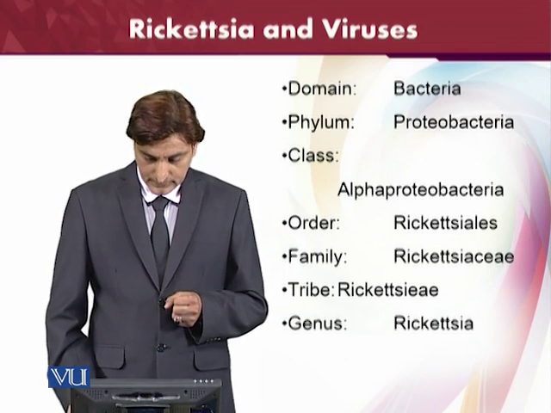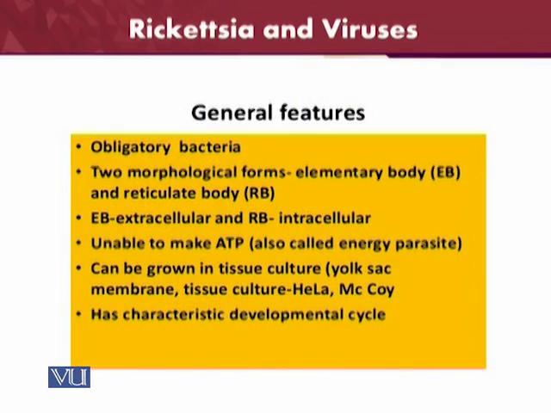However, they are similar to viruses because they are transmitted through ticks, and most viruses are also transmitted by vectors, just like the dengue virus, and mosquitoes are capable of transmitting a large number of viruses. So, general features: they are obligatory bacteria. They have two very important morphological forms.